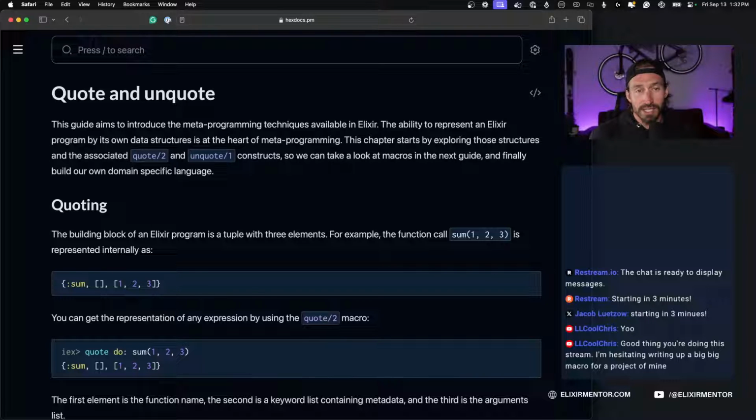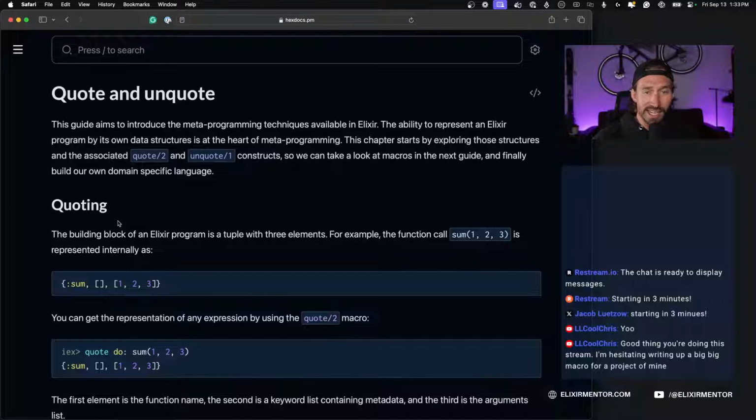I do have Elixir, a comprehensive introduction on indiecourses.com, and I did a macro introduction over there. If you want to learn, that goes a little deeper than what we'll be doing here, but all this stuff is good. I think this guide, just learning about ASTs and quote and unquote, we're going to learn a lot today.